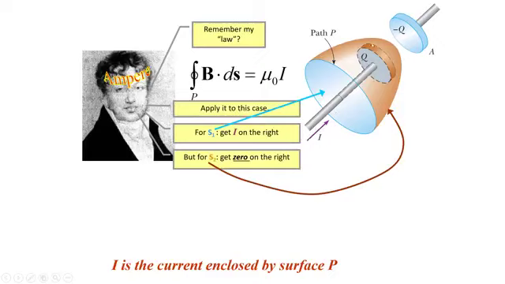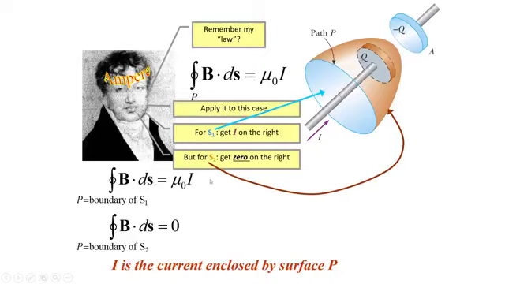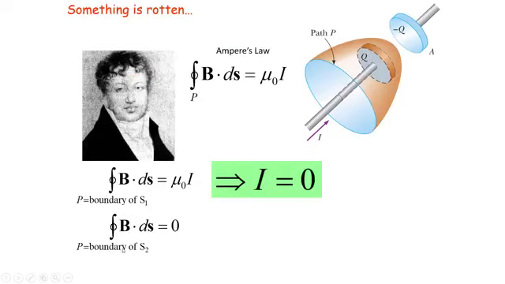But if we are to find the field at some point on this balloon and you are to apply Ampere's law, here the current I is not passing, it is not crossing through it. Ampere's law is applicable on the boundary S1, but for S2 as I is 0, it means the integral of B dot dl is 0. So this implies current is 0, which is not correct.